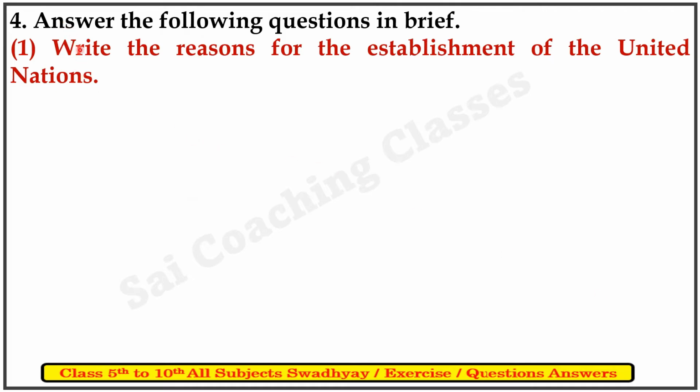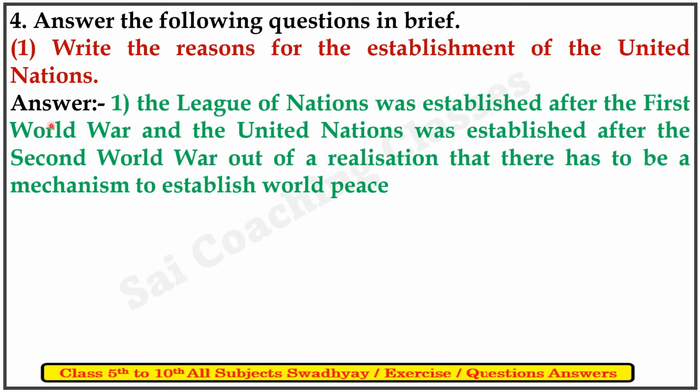फोर्थ क्वेश्चन से आंसर द फॉलोइंग क्वेश्चन इन ब्रीफ। उसमें फर्स्ट है, राइट द रीजंस फॉर द एस्टेब्लिशमेंट ऑफ द यूनाइटेड नेशंस। Answer, the League of Nations was established after the First World War and the United Nations was established after the Second World War out of the realization that there has to be a mechanism to establish world peace.